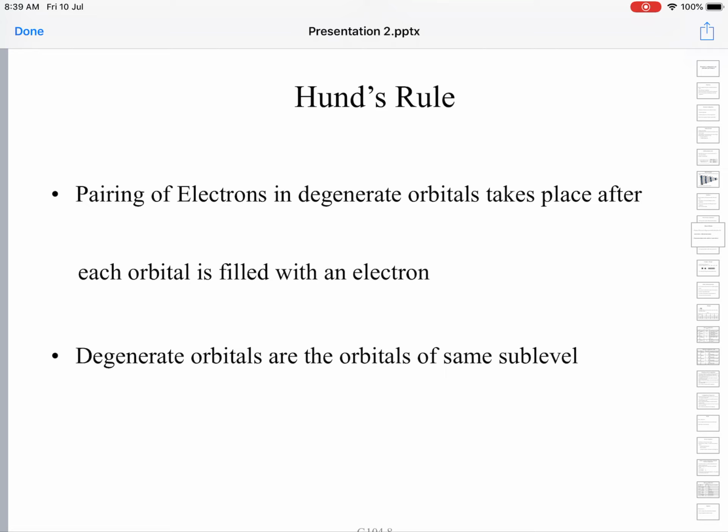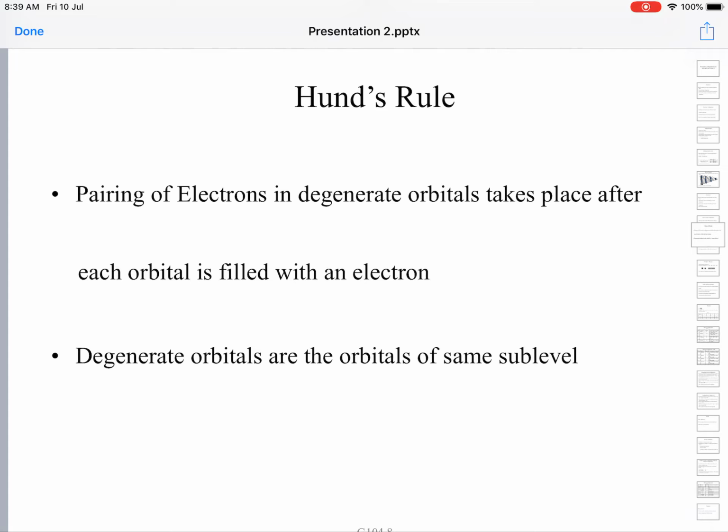Likewise, all five orbitals present in the d sublevel are of the same or identical energy. All seven orbitals in the f sublevel are also of identical energy. We call all seven f orbitals degenerate, all five d orbitals degenerate, and all three p orbitals degenerate.